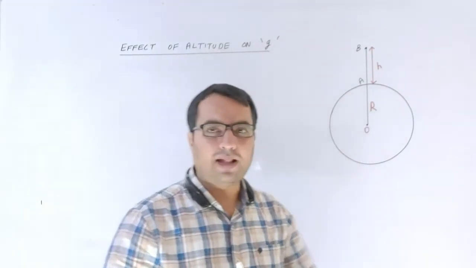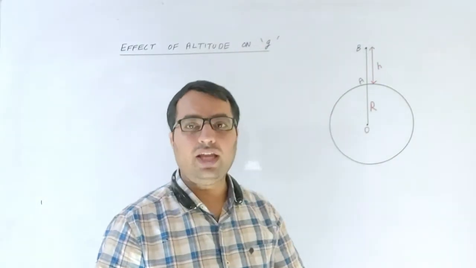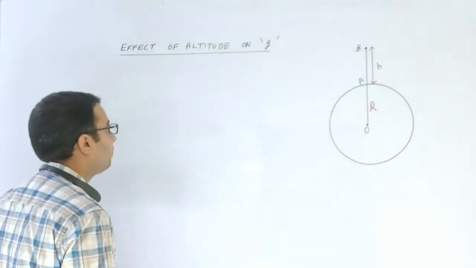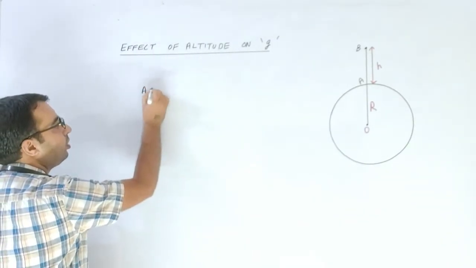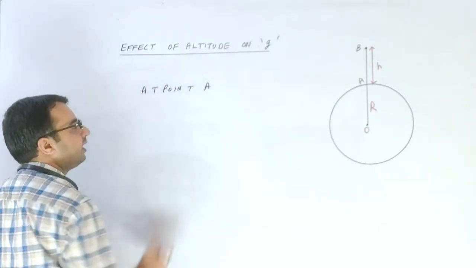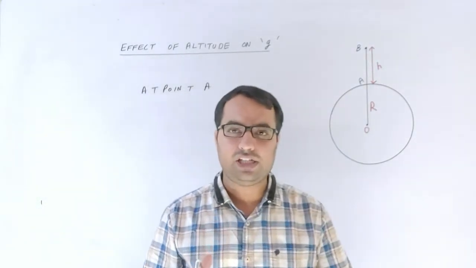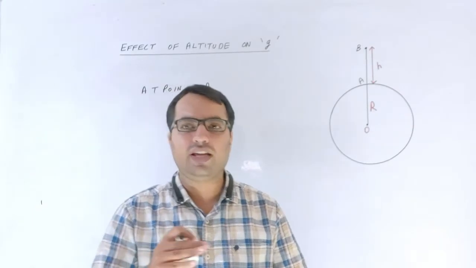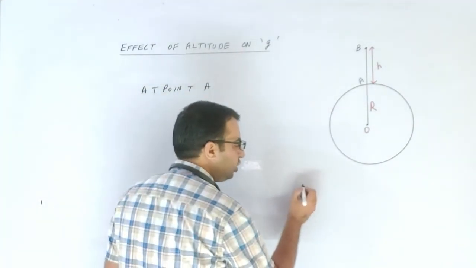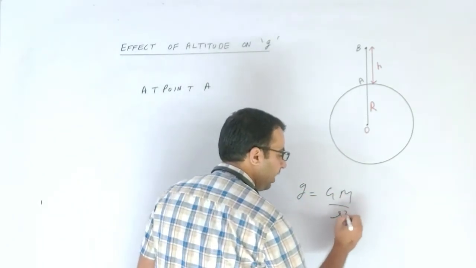So firstly we are applying the formula for the acceleration due to the gravity at point A when the body is lying on the surface of the earth. So at point A, we all know the relation between the small g and the capital G, that is the acceleration due to gravity and the universal gravitational constant. What was the relation? So the relation was g is equal to GM upon r square.